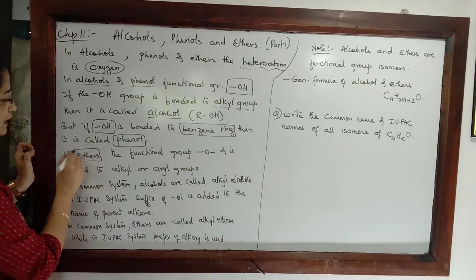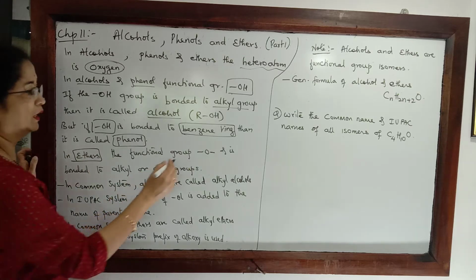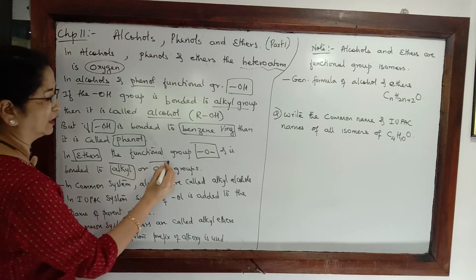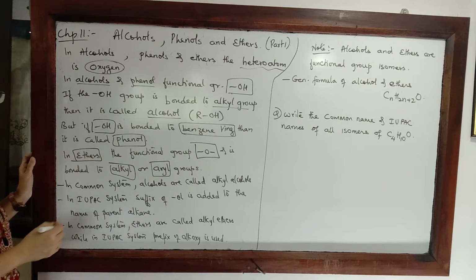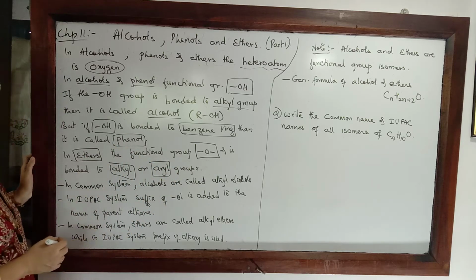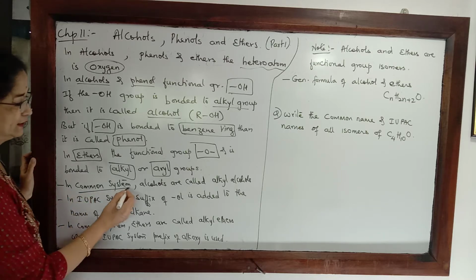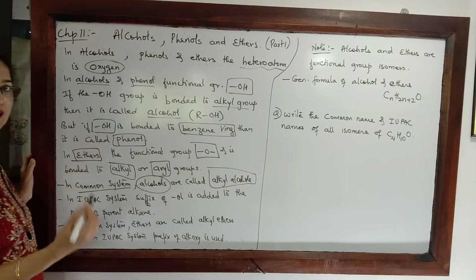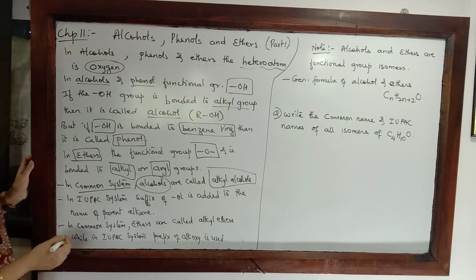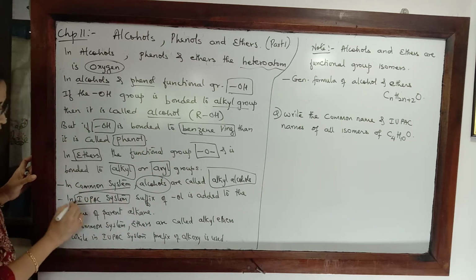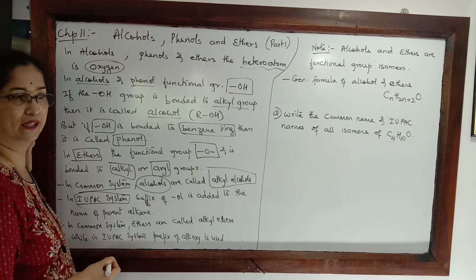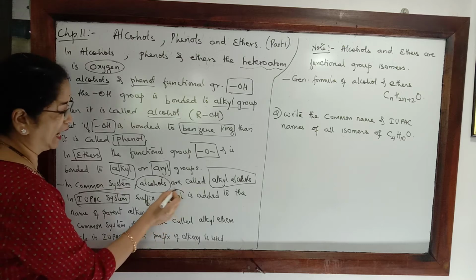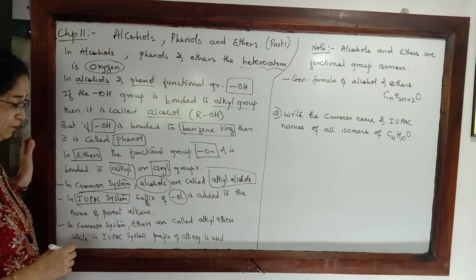Whereas in case of ethers, the functional group is oxygen. Now the oxygen could be bonded to alkyl groups or to aryl groups. Accordingly, we will have different types of ethers. In common system, alcohols are called alkyl alcohols like methyl alcohol, ethyl alcohol and so on. Whereas in IUPAC system, we will select the longest carbon chain, write the name of the parent alkane, drop the E and use a suffix of OL.